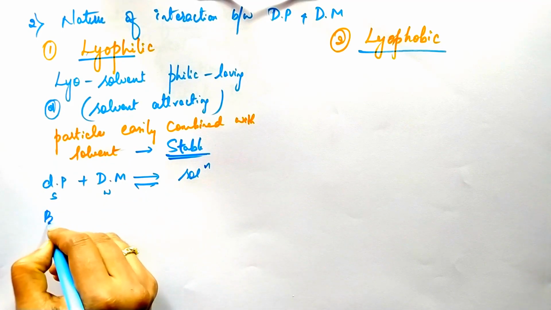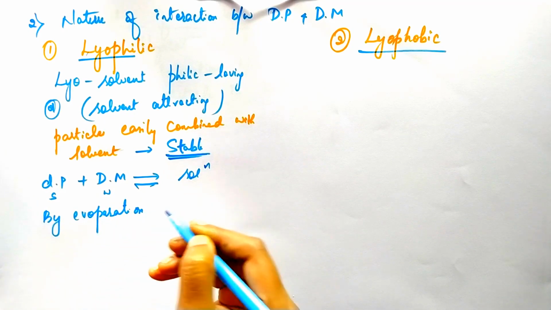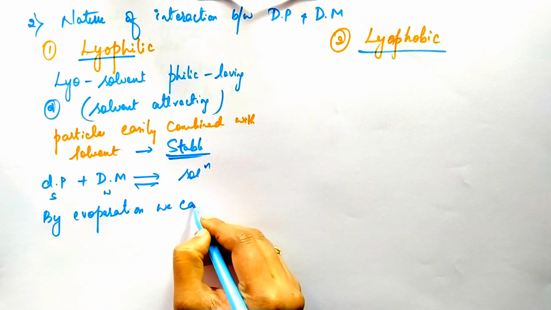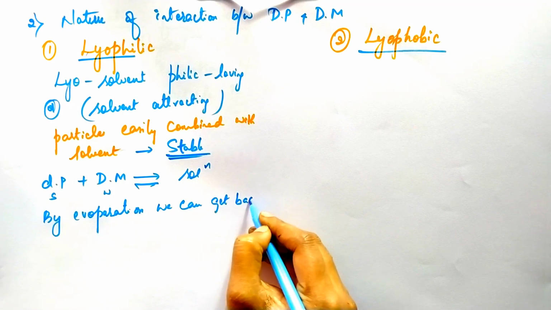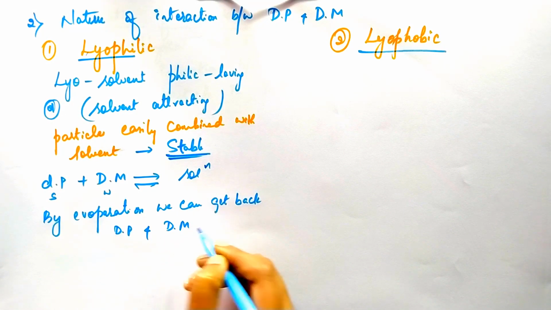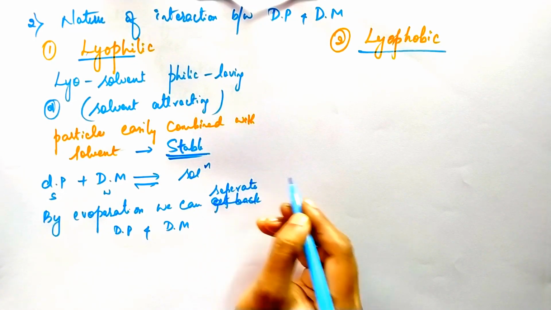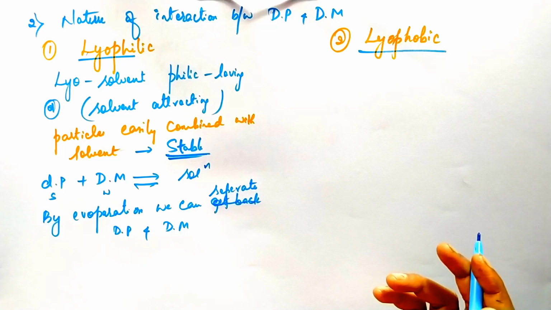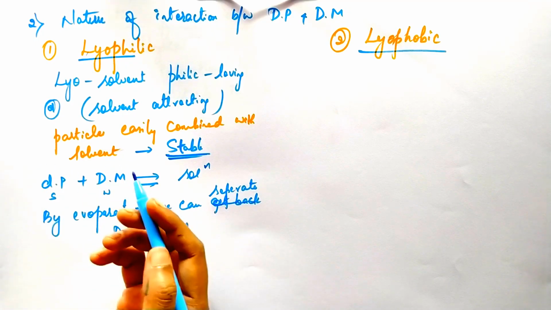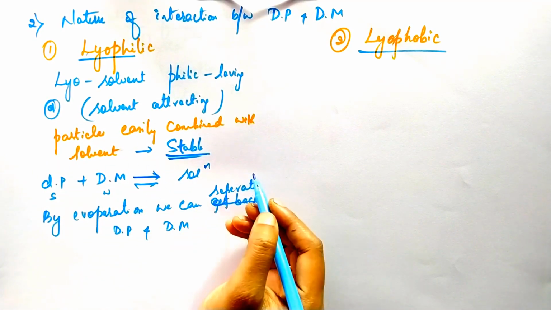By evaporation, we can get back the dispersed phase and the dispersion medium, or we can separate them. After separating the dispersed phase and dispersion medium, again we can combine them to get a solution.